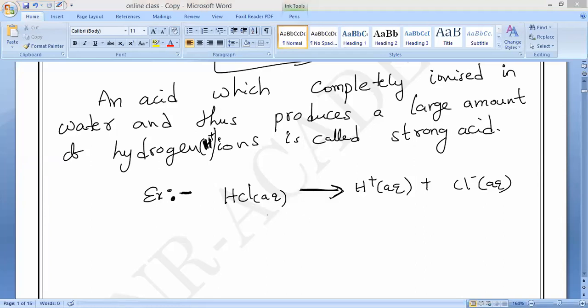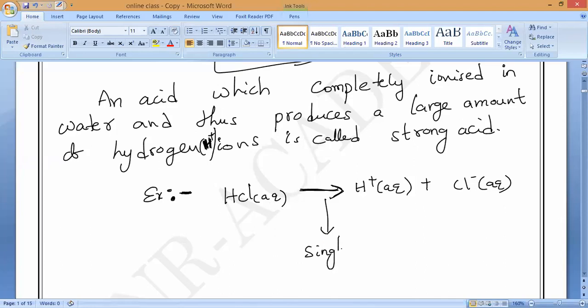Call the absentees. So now you see, whenever I am keeping a single arrow, please all of you remember a single arrow pointing towards what? What is this arrow called? A single arrow, only a single direction, correct? A single arrow points towards which direction? The right side. Is it correct? A single arrow pointing towards the right side, remember, indicates that it is completely ionized to form ions.